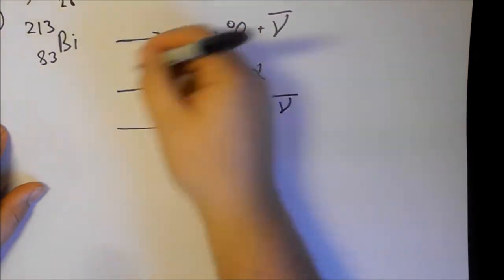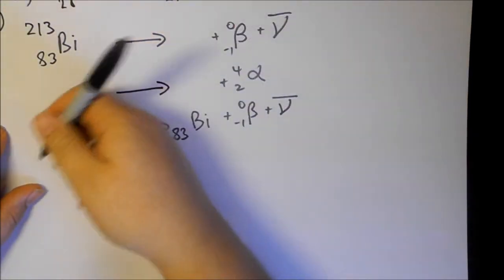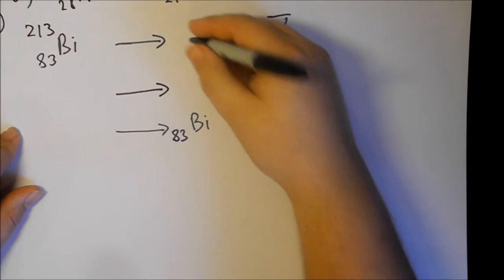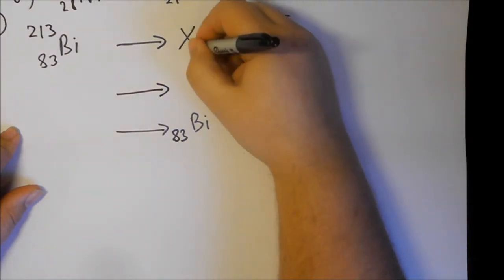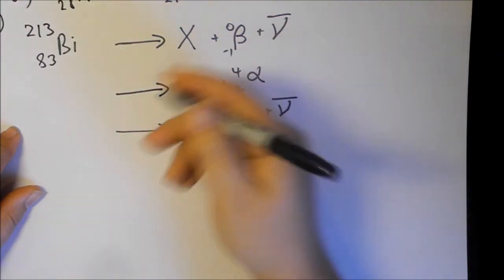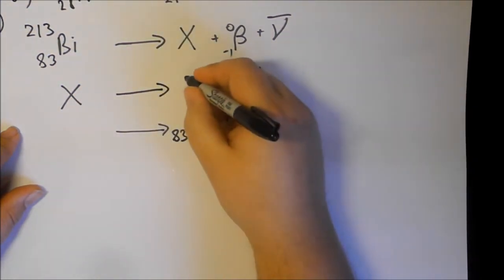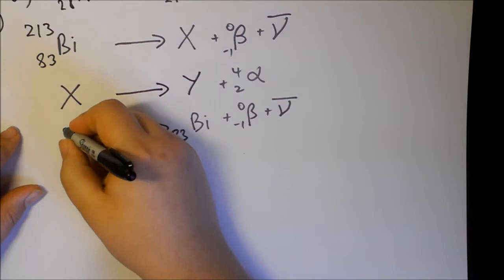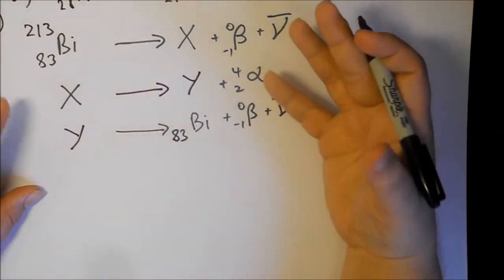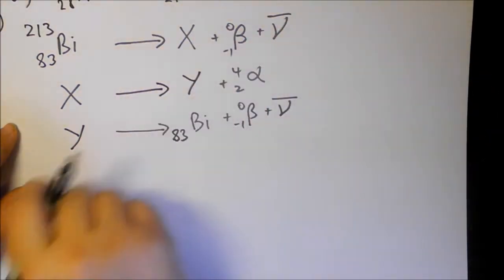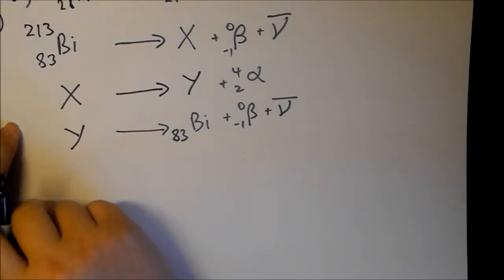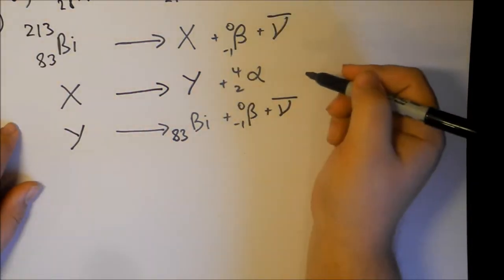Now, we don't need to know what the elements that we're going to run through in the decay in between are called. What I tend to do is call the first element I come to X, and X will move to there. And then we're assuming we're going to have another element here, so we'll call that Y. Now we've pretty much got all the plots in place. It's just a case now of putting the numbers in.